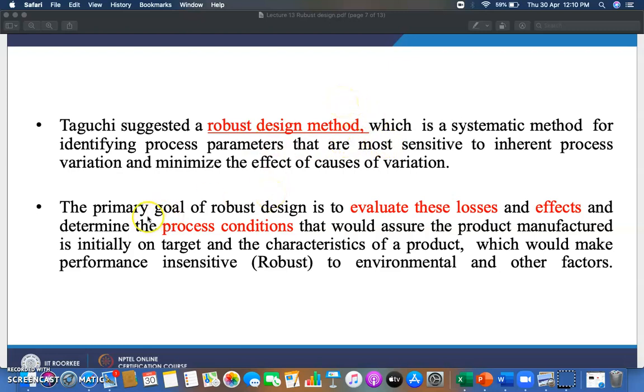Basically, the primary goal of robust design is to evaluate these losses and effects and determine the process conditions that would assure that the product manufactured is initially on the target. The process conditions and effects should be evaluated in such a manner that they meet the target and characteristic of the product, that is, the customer need, which would make performance insensitive, that is, robust. Means your product will be robust to the environmental and other factors which we have discussed.